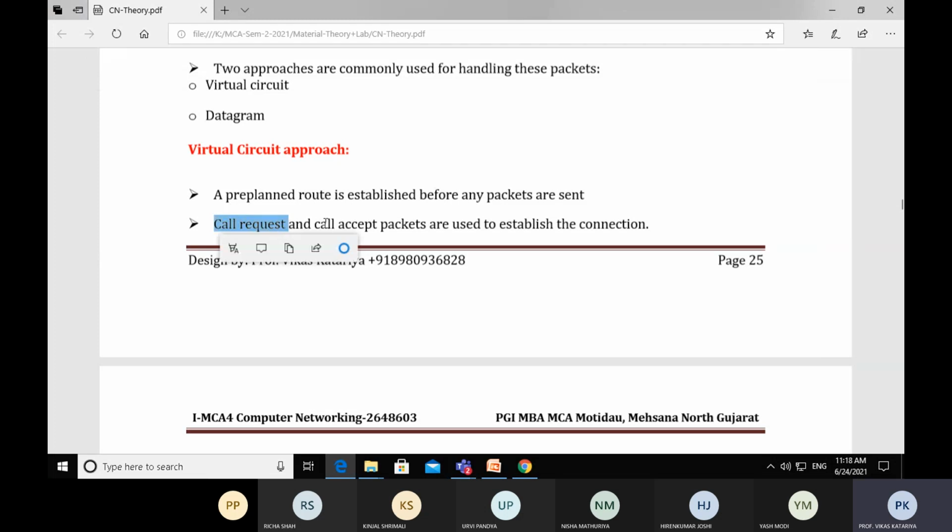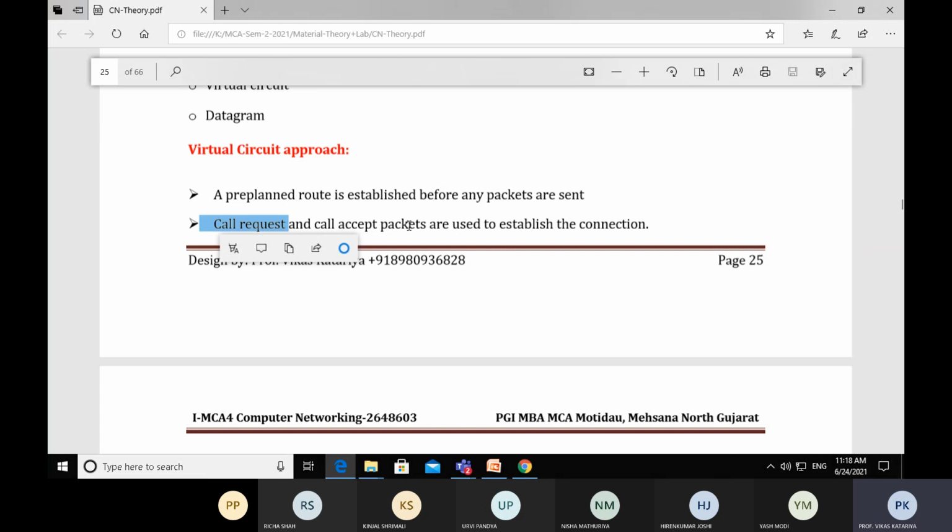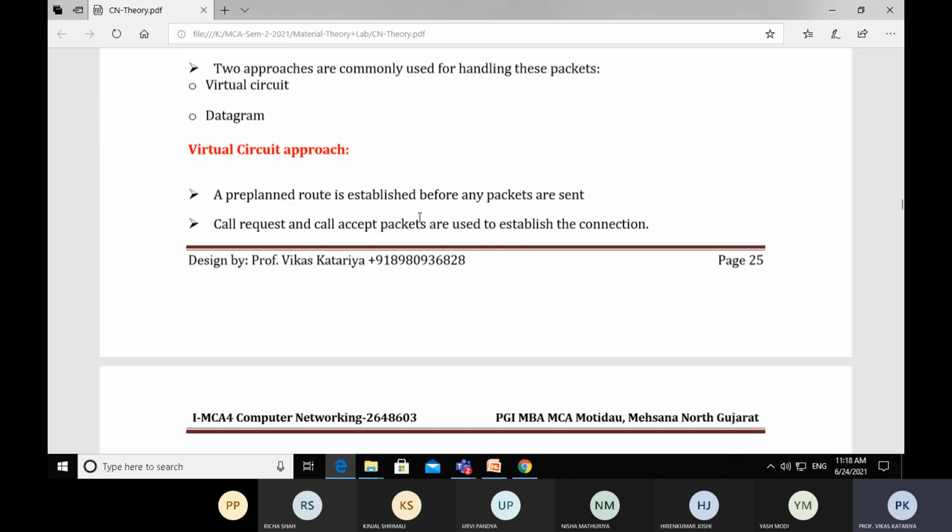So call request and call accept packets are used to establish the connection. The call request is generated by the source and it is transferred from the source machine to the delivery side. The call accept packet is the packet accepted by the receiver machine, and it sends an acknowledgement packet to the source machine. So call request and call accept, these two packets are enough to establish the connection.